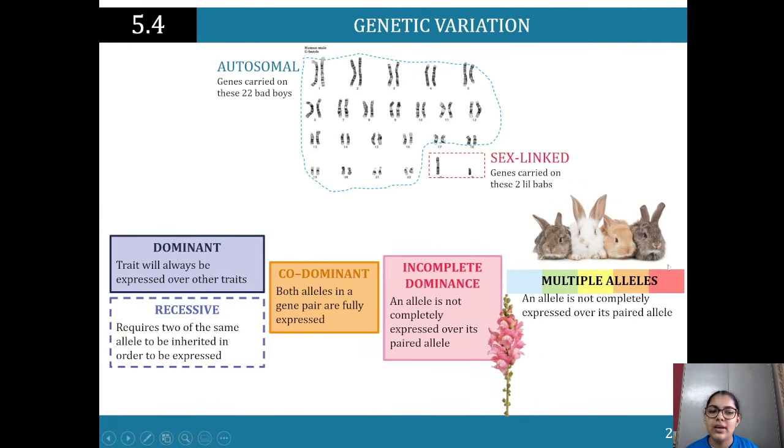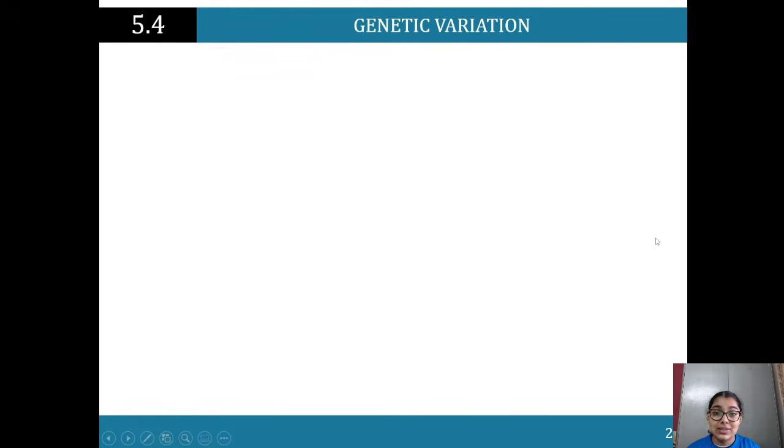So as you can see over here, if you've got a brown and white rabbit, you may see a variation of these colors. So that's what it is.